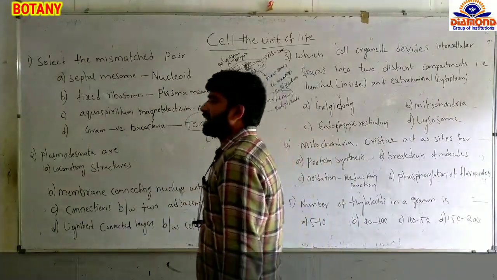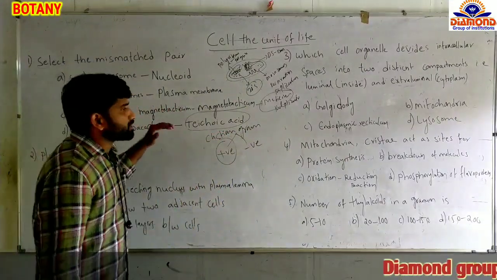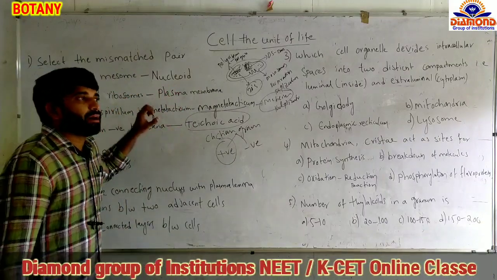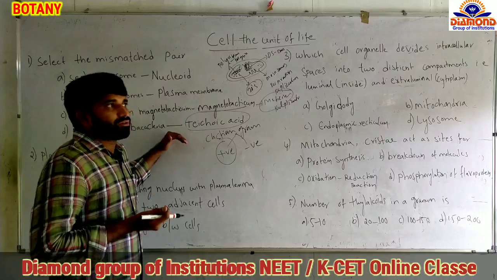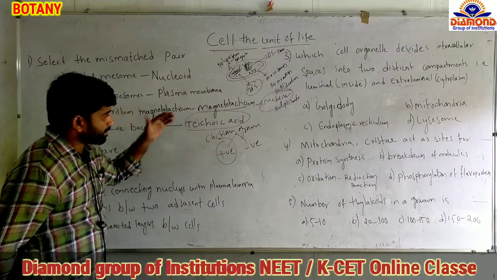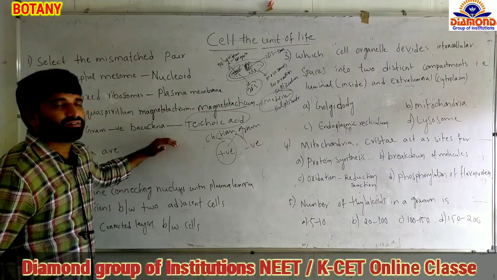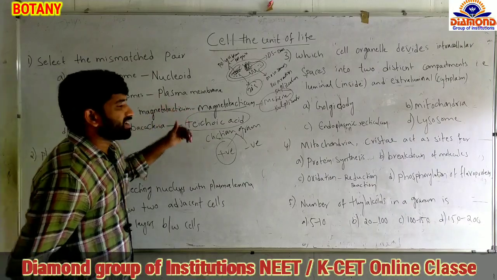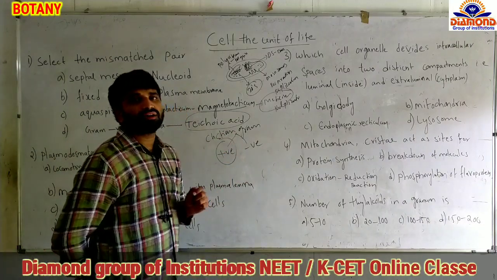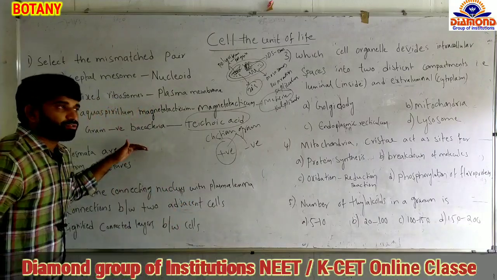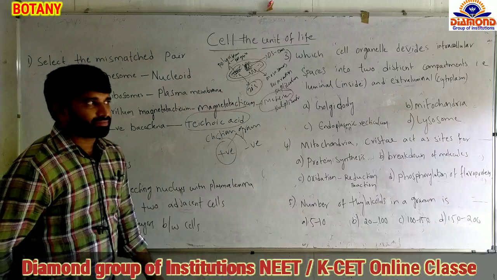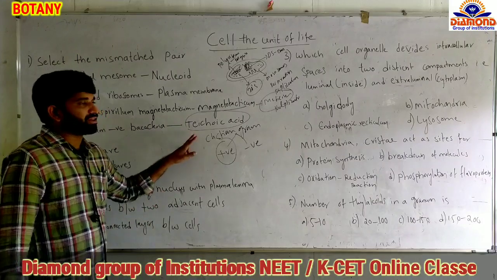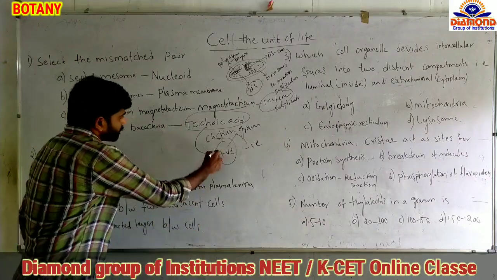By the presence of teichoic acids, what will happen? Because of the presence of teichoic acids in the cell wall, they can uptake the reagents we add in the identification of gram-positive and gram-negative bacteria, like crystal violet solution and safranin solution. They can absorb them easily. These reagents will not pass easily into the bacterial cell, but in gram-negative bacteria they won't have it, so they won't enter. So the mismatched pair is D only. Gram-negative bacteria is given with teichoic acids, but teichoic acid is a character of gram-positive bacteria.